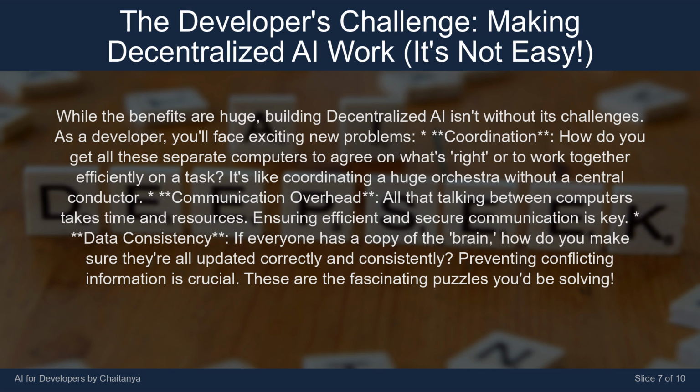All that talking between computers takes time and resources. Ensuring efficient and secure communication is key. Data consistency. If everyone has a copy of the brain, how do you make sure they're all updated correctly and consistently? Preventing conflicting information is crucial. These are the fascinating puzzles you'd be solving.